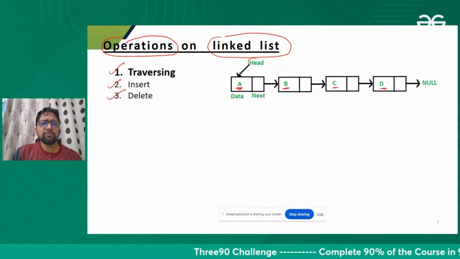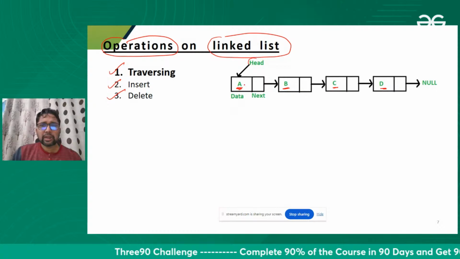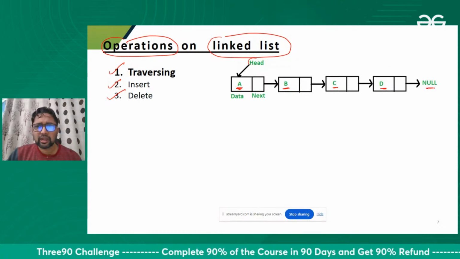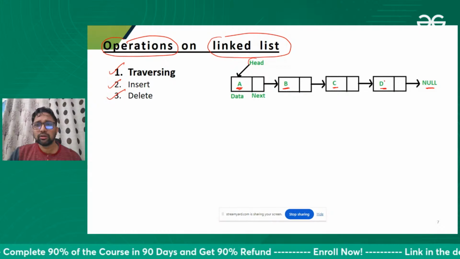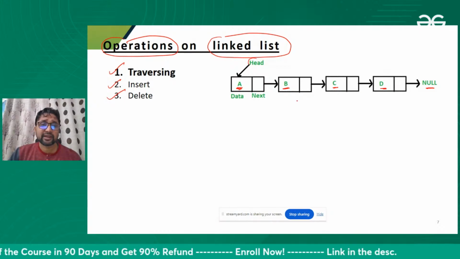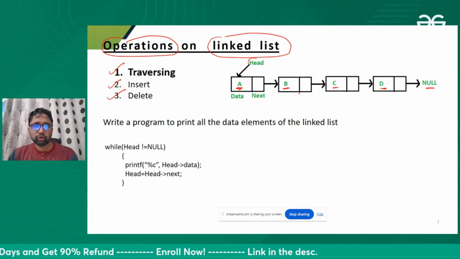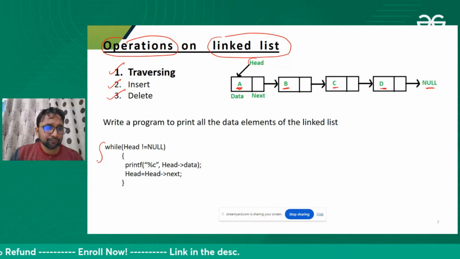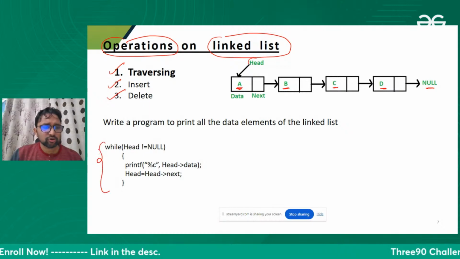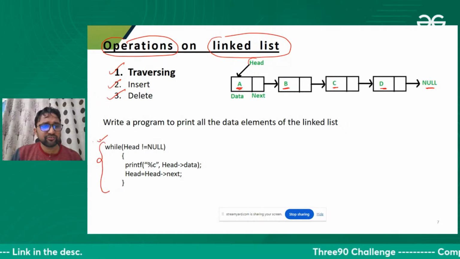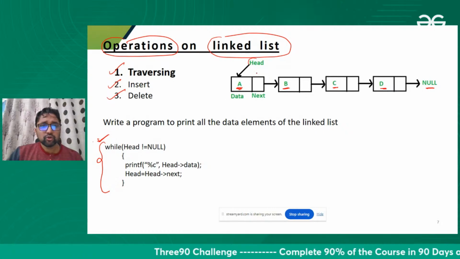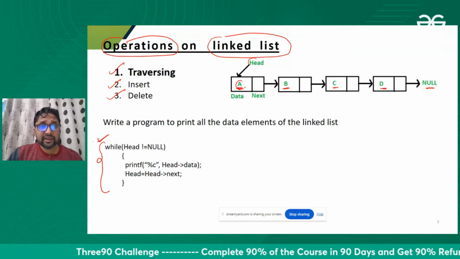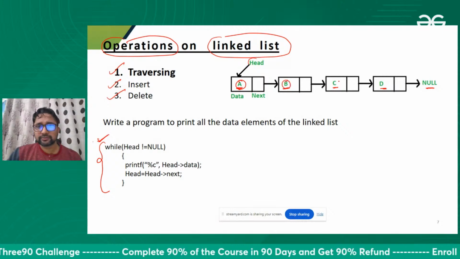What do I need to do? Simple. I need to set a loop until I reach null, and keep accessing and printing the data at every node. So I wrote a program for you. Please check, will this code work fine to print the data of all the nodes?